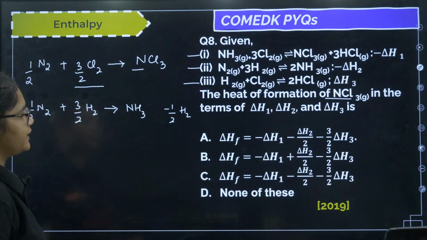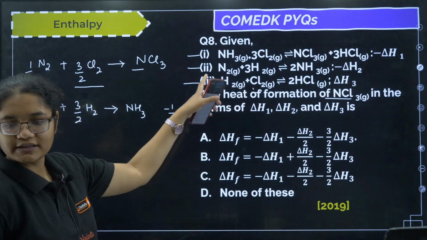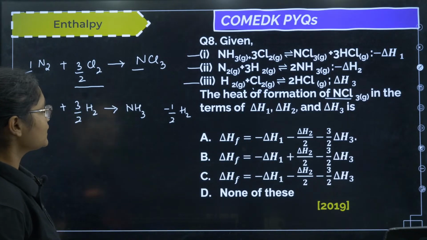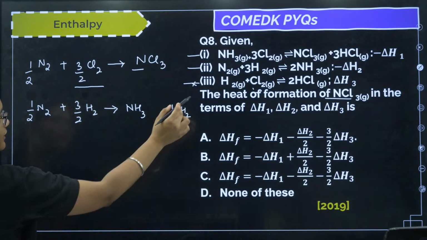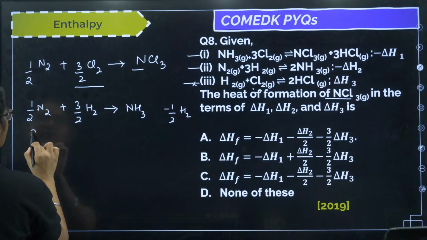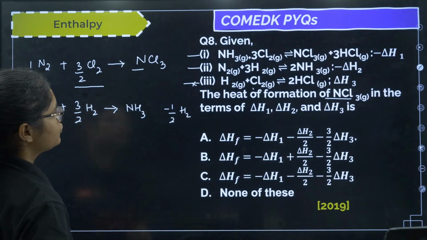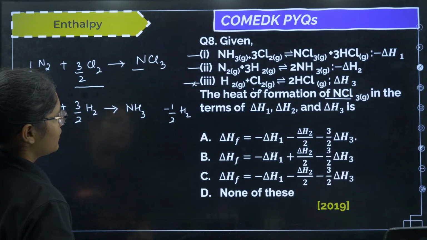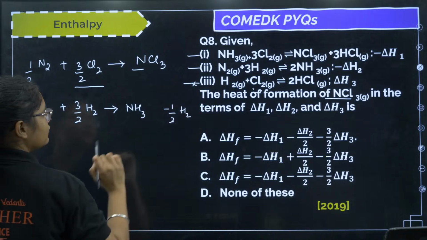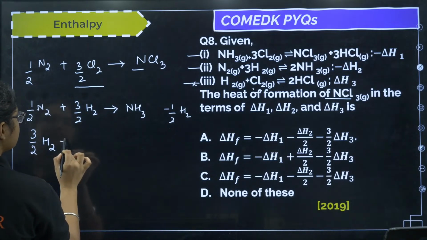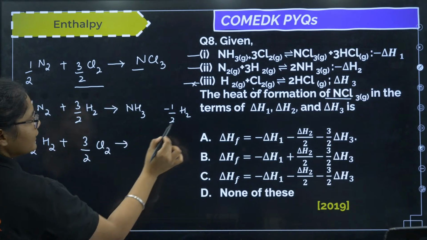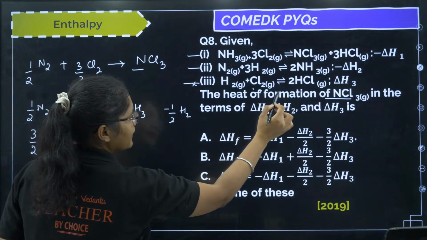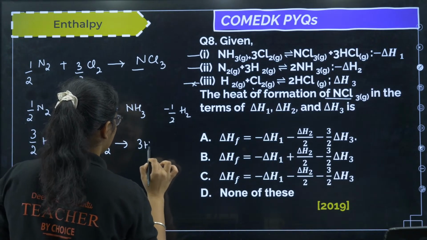Next I need 3 by 2 Cl2. So I have Cl2 in this equation. So just let me multiply to this equation, okay, third equation. So what will I get? 3 by 2, if I multiply there, I will get 3 by 2 H2, just a minute. Yes, so let me write down 3 by 2 H2, okay. For the third equation I am multiplying 3 by 2. 3 by 2 Cl2, okay, that gives me 3 by 2 means 2 will get cancelled, 3 HCl, okay.